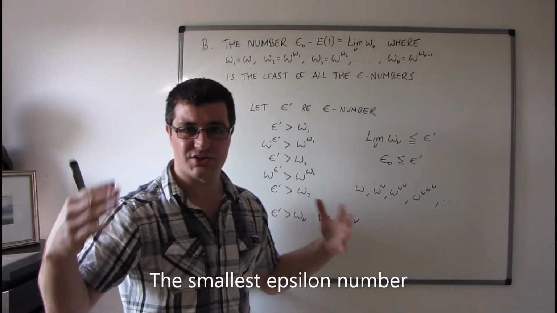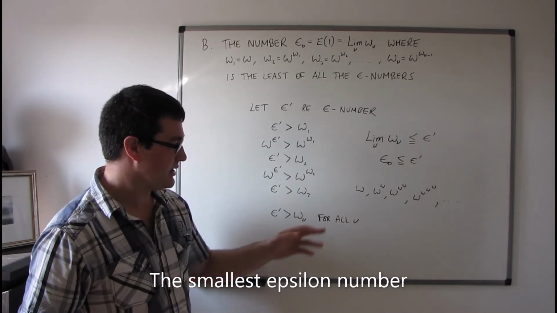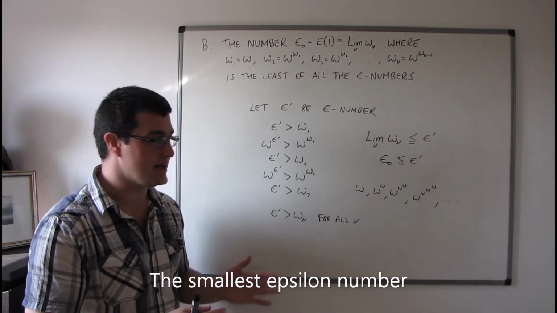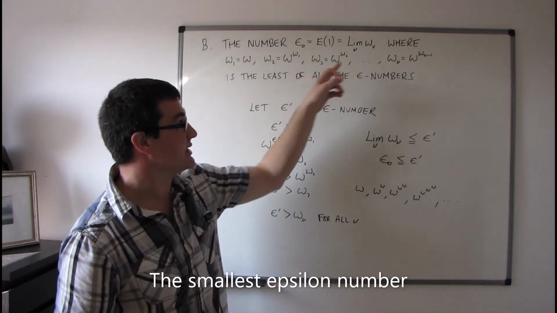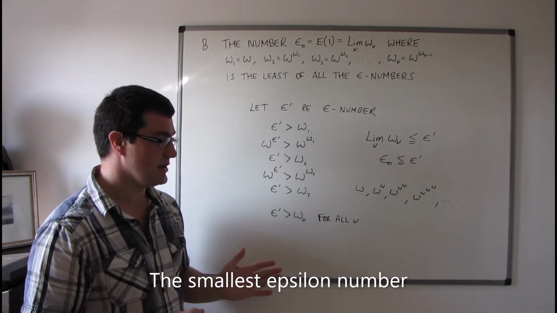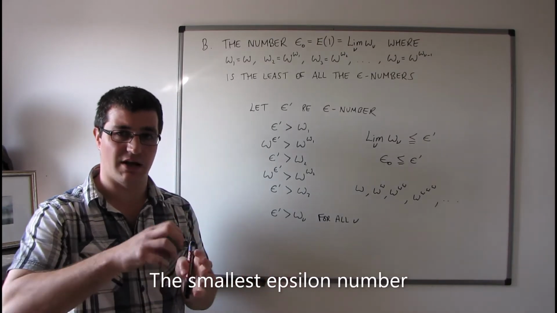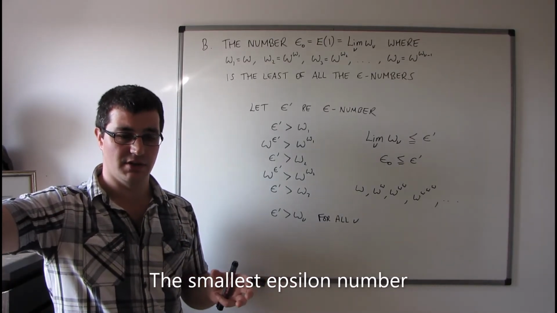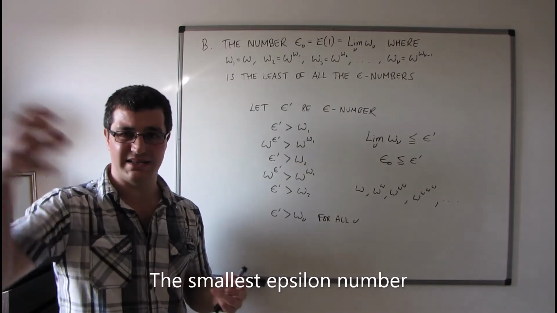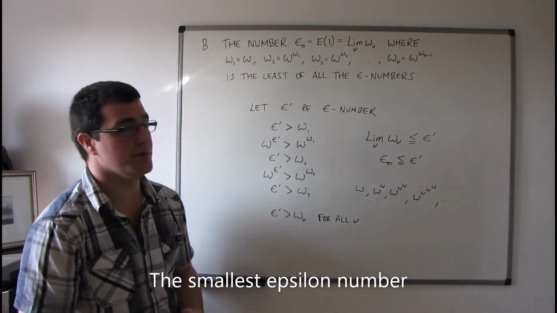It's just a rough visualization, but if you visualize it like that, you can see why, in this particular case at least, you will get an epsilon number at the end. Because if you've got omega to the power of itself an infinite number of times, and then you raise omega to that power, then you've still basically got the same kind of expression. But anyway, that's the proof of theorem B.